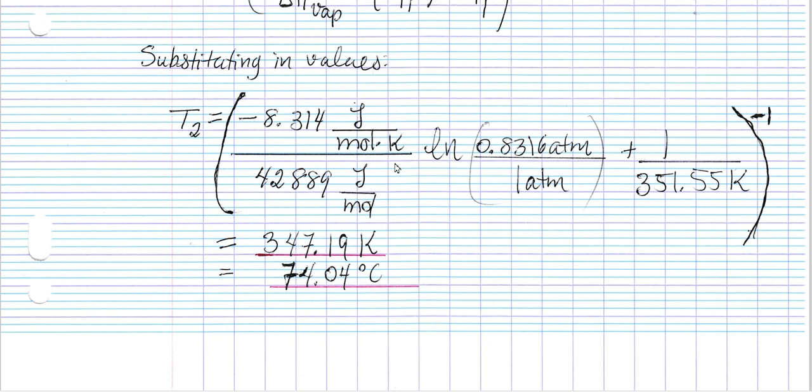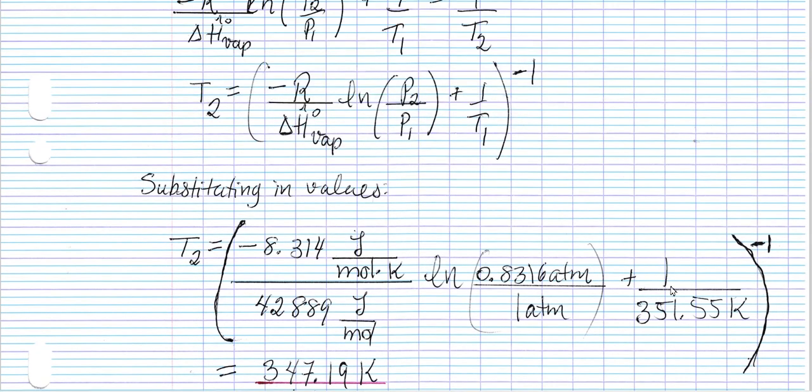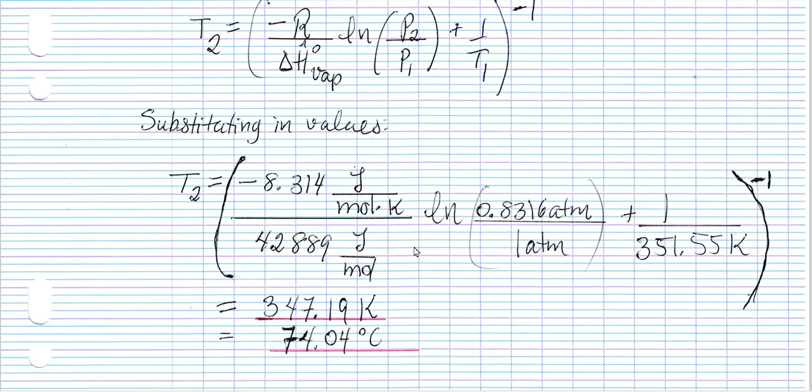We have inverse Kelvin here, ln of P2 over P1, which cancels out the atmospheres, and then plus 1 over T1, inverse Kelvin. The inverse of inverse Kelvin gives you Kelvin. So when all of this is put in the calculator, the final answer is 74.04 degrees Celsius. So this is the temperature at which ethanol will boil in Denver for the average pressure shown in this problem statement.